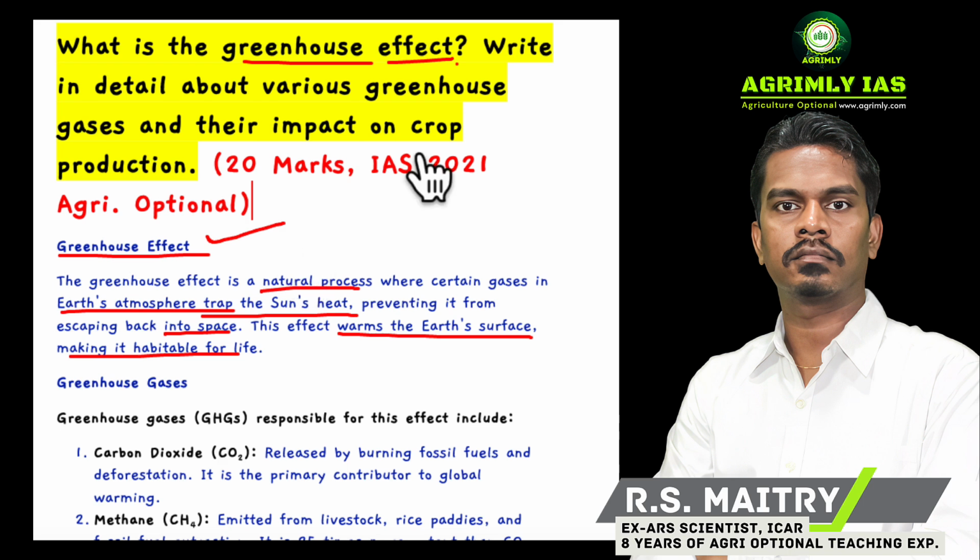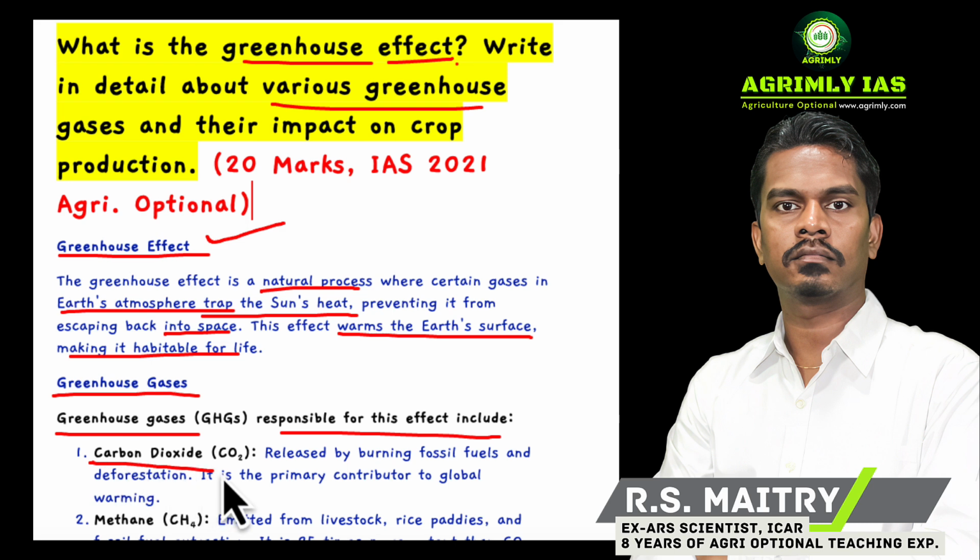The second part: you have to write about various greenhouse gases. So what are the different greenhouse gases? Those responsible for the greenhouse effect include number 1, carbon dioxide, CO2. This carbon dioxide is released by burning fossil fuel and deforestation. It is the primary contributor to global warming.